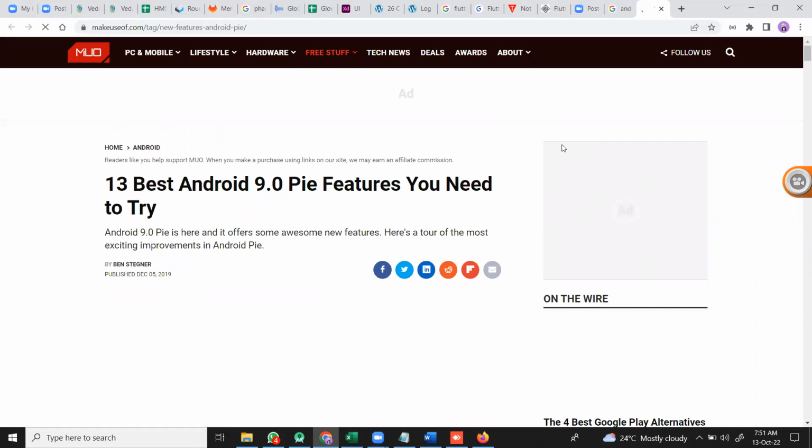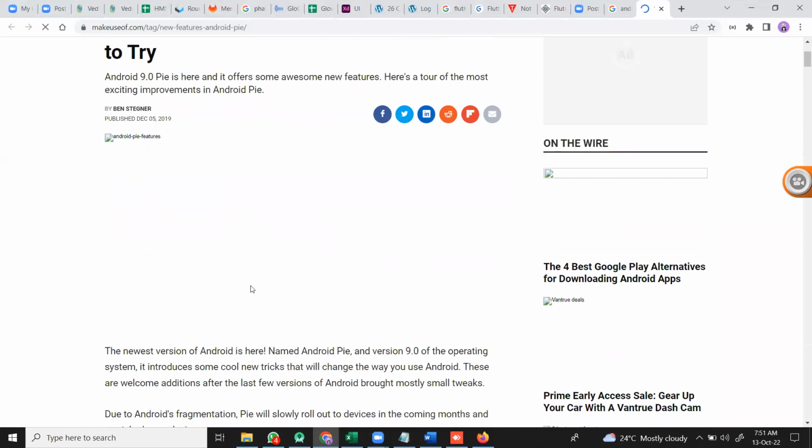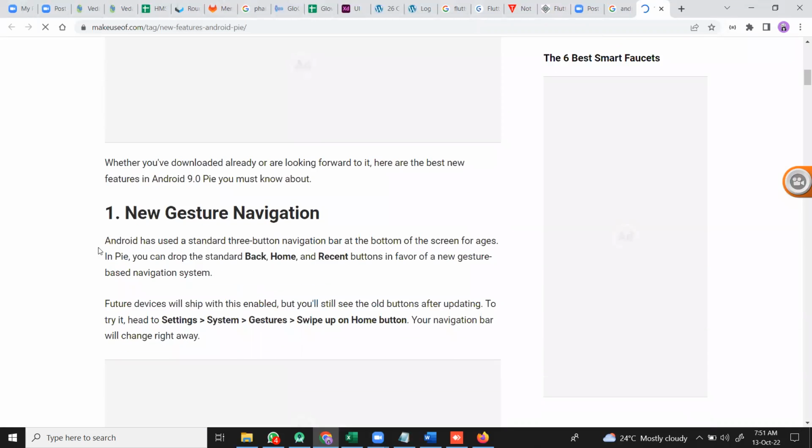So what those 13 features are, we will see here. Android 9.0, we can say it is Pie. O is Oreo, this is Pie. In this Pie, there are 13 features. One is gesture navigation. Gesture navigation means if I swipe my phone left or right, I can set some activity, so that if I swipe right to left or left to right, it performs some action.